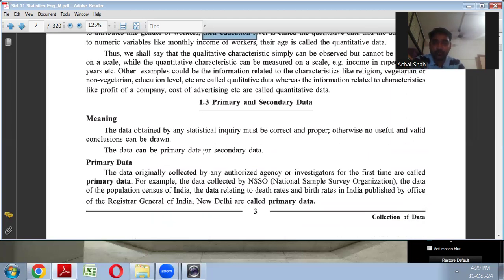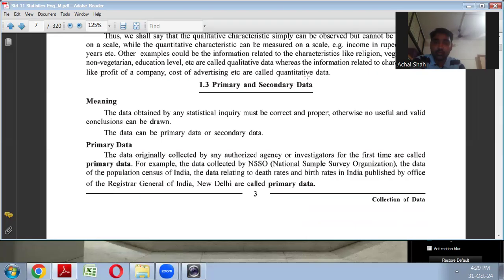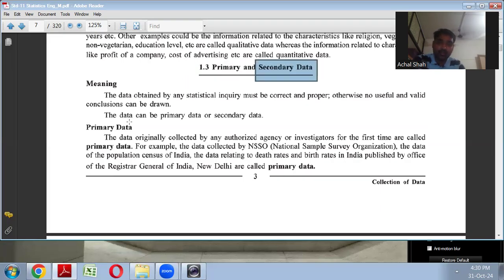Okay. So that was qualitative data and quantitative data. Now, there is another classification of data, that is primary data and secondary data. This classification is based on how you collect the data or from where you collect the data. Okay. So based on that, as the name suggests, primary means first, right? Which comes first, that is called primary. Secondary, which is second. After primary, that is secondary.